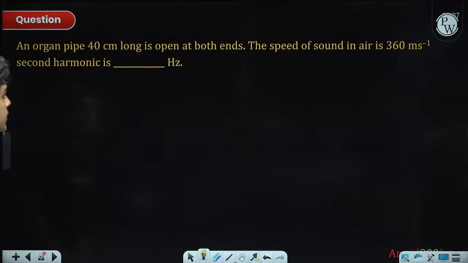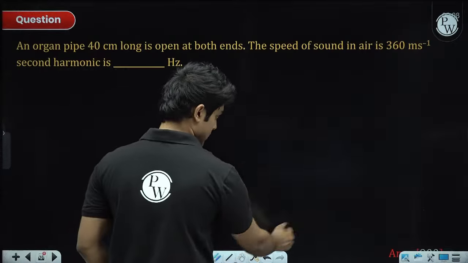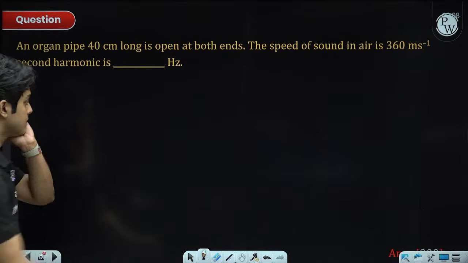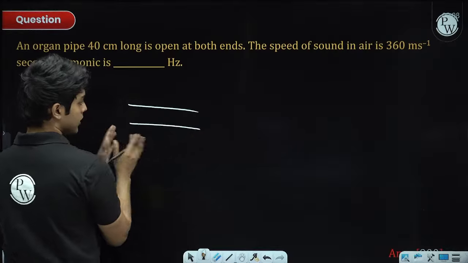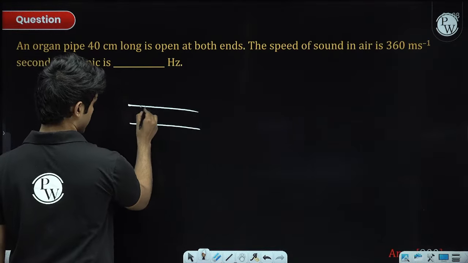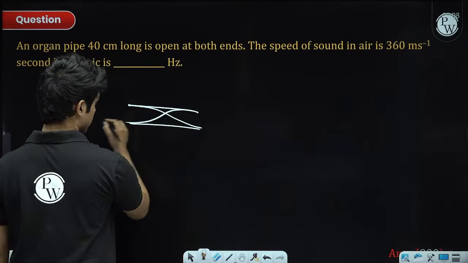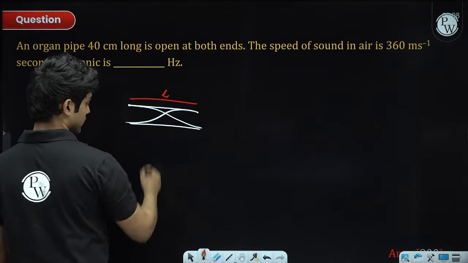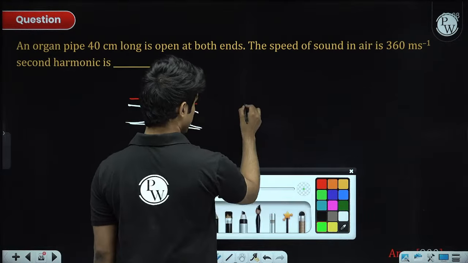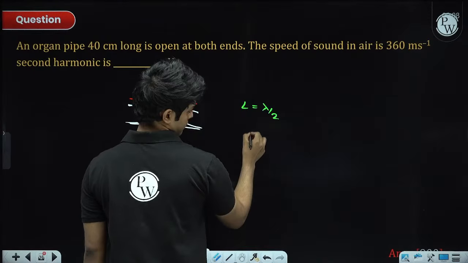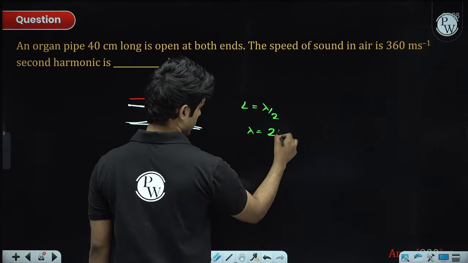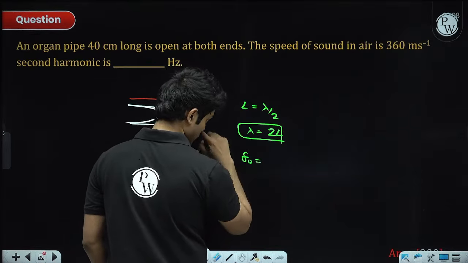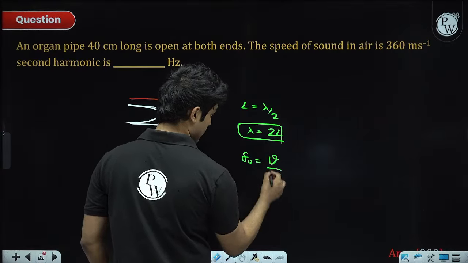Organ pipe 40 centimeters long is open at both ends. For an open organ pipe, just remember the fundamental frequency case, right? The diagram of the standing wave pattern will look something like this. So the length of the pipe L is equal to lambda by 2, so the wavelength of the standing wave is 2L. Using this you can write the fundamental frequency as the speed of the sound wave divided by lambda.